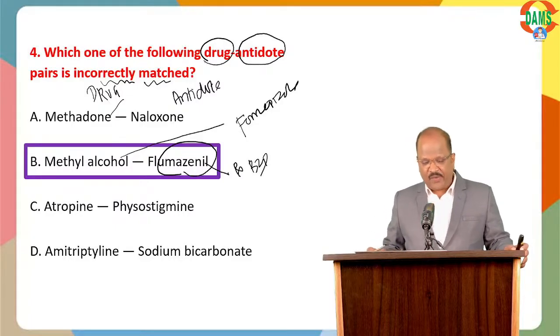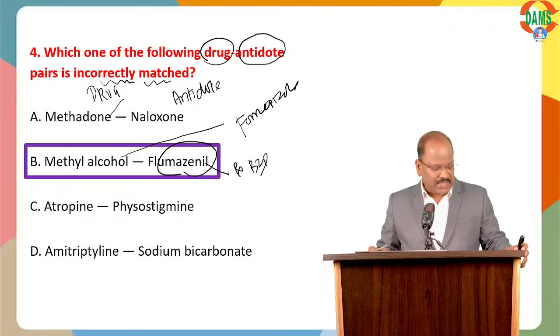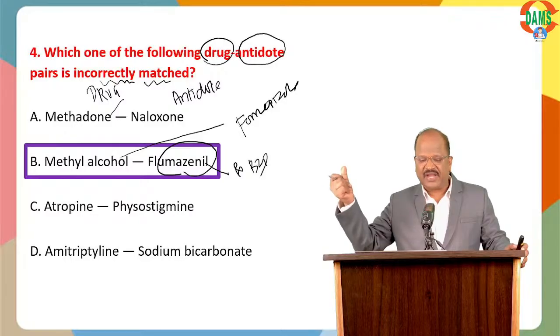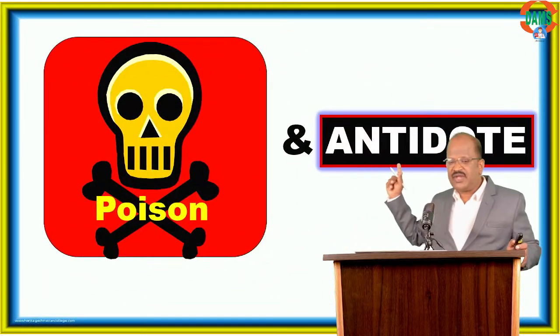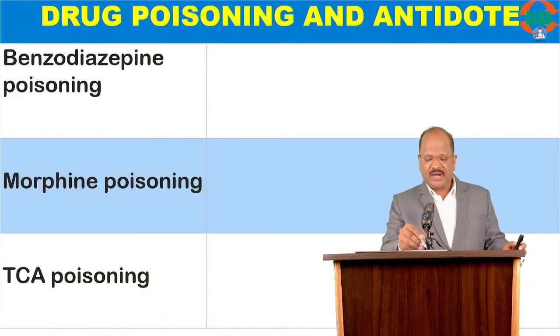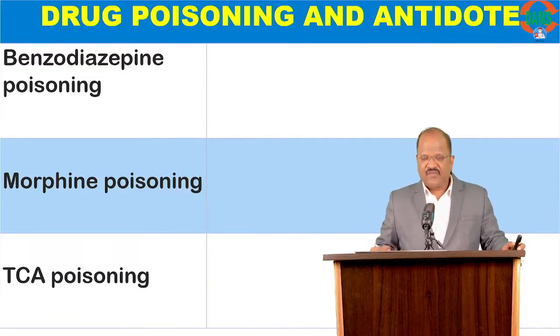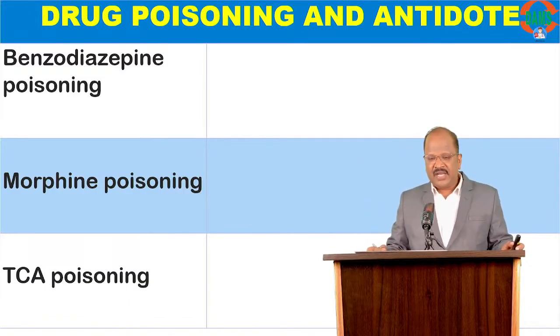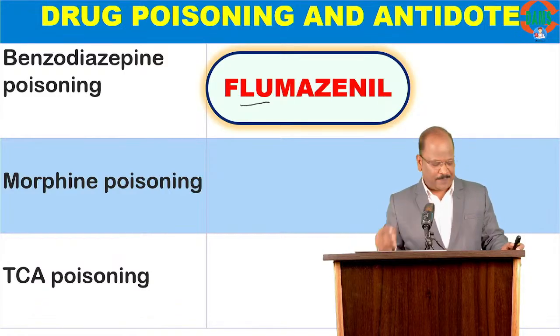So, rapid fire round. I'm going to show some important drugs. You should tell the antidote. Come on, ready? Start firing. Point one. Antidote based questions are frequently coming. So my first point. Ready? I give the drug poisoning, you should mark the answer. Ready? Start. For benzodiazepine poisoning, the antidote is flumazenil. It's a competitive antagonist of benzodiazepine.